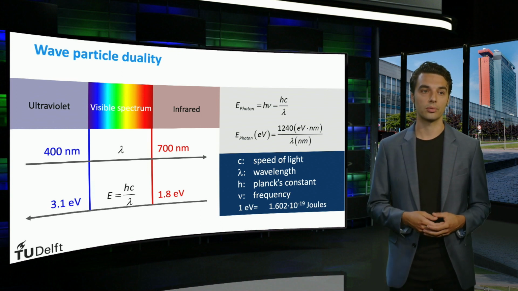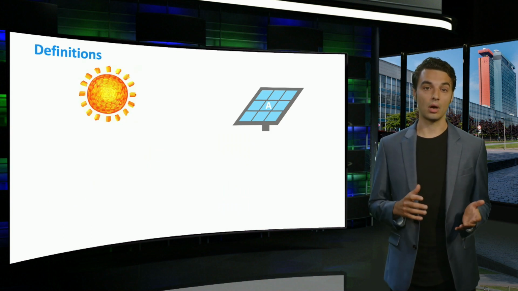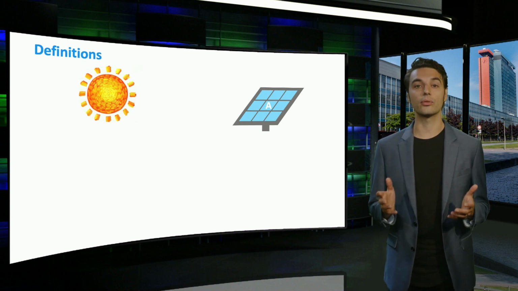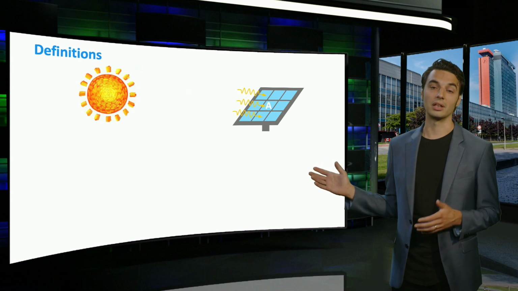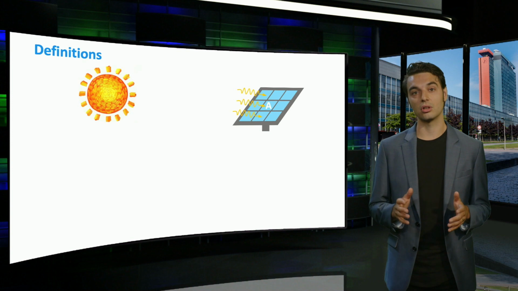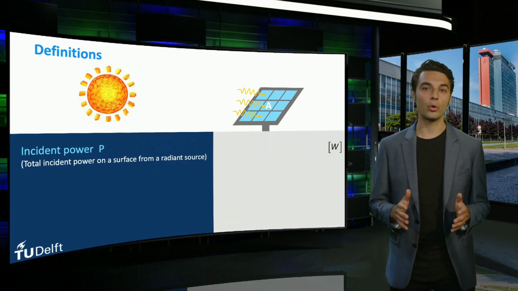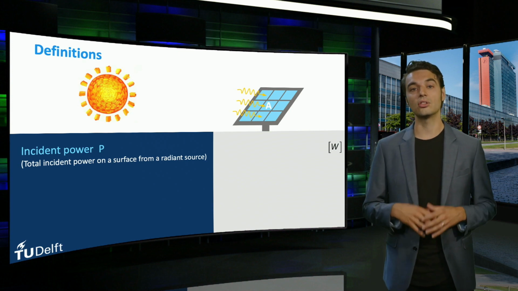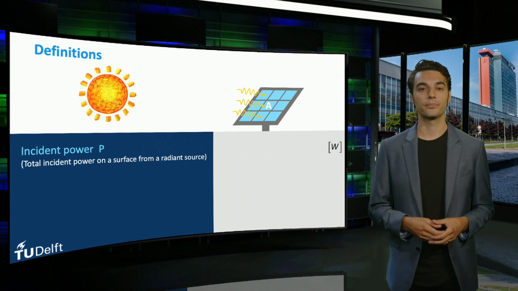1.8 electron volts. The power output of a solar cell depends, apart from its conversion efficiency, on the amount of energy incident on the surface of a cell. The illustration shows a radiant source, in this case our sun, emitting light. Some of that light is incident on the surface A of a solar module. The total energy flux from the radiant source that is incident on the surface of the solar module is known as the incident power. The incident power is measured in watts.